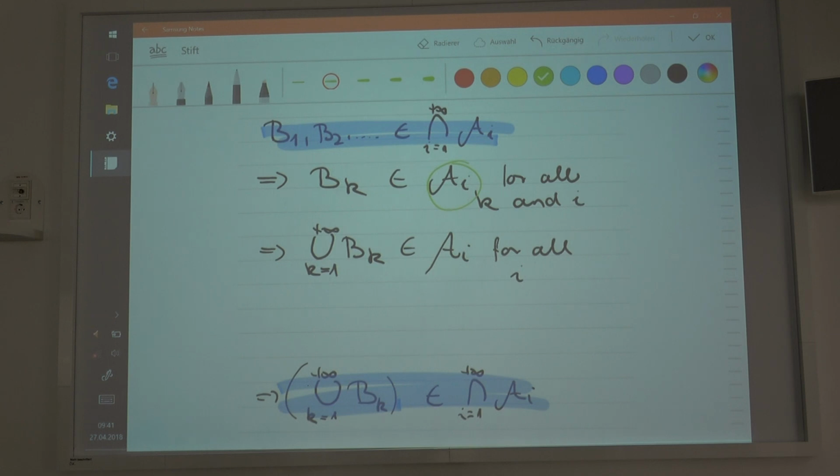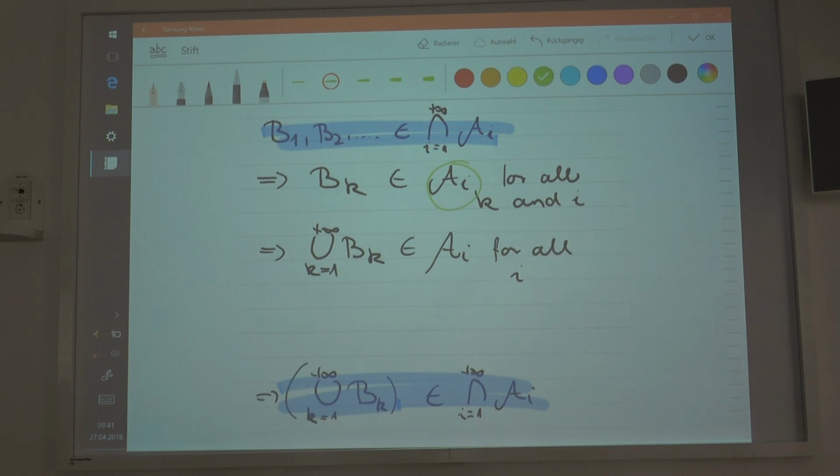So if something is in there, then the countable union must also be in there. Each set must be in each and every sigma algebra of which the countable intersection consists, and therefore the countable union of these sets must be as well.